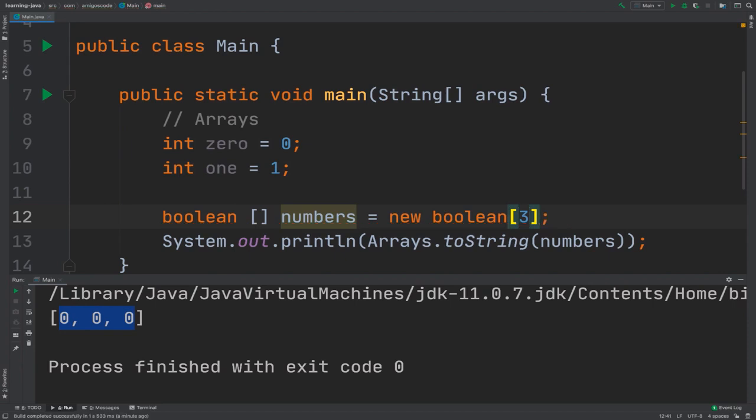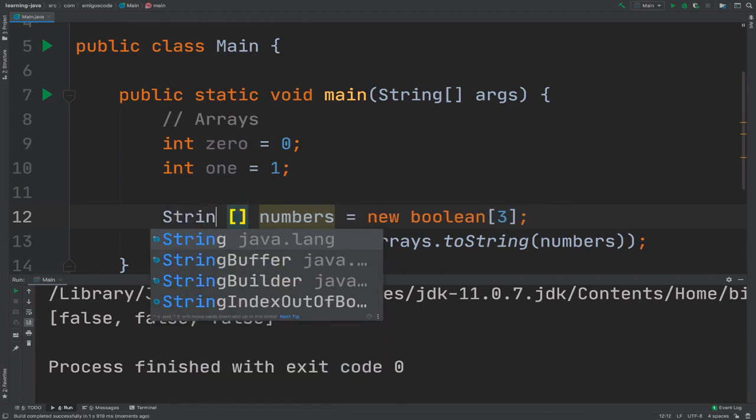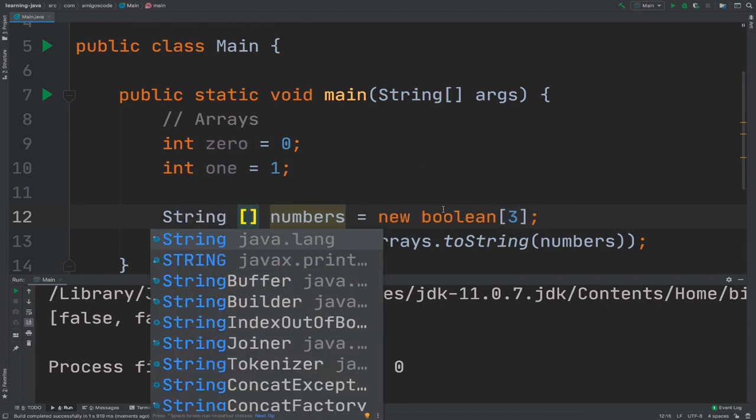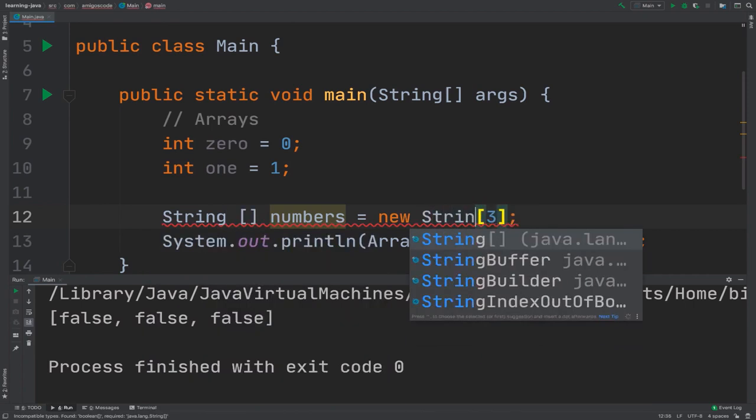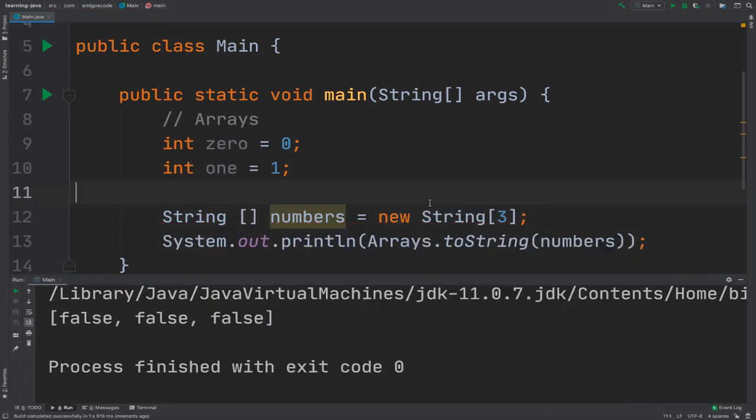Remove that, and then if I run this, you see that the default for booleans is false. So if I was to say that I want an array of strings, and then new String, just like that, and then run it, you can see that the default is null.